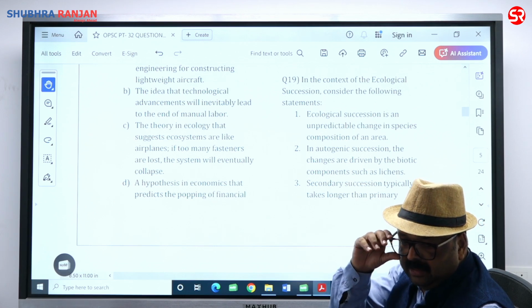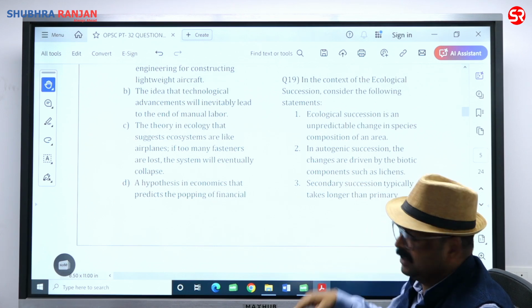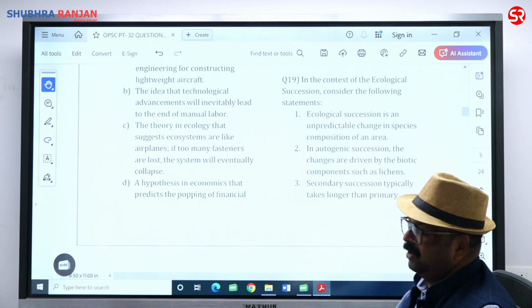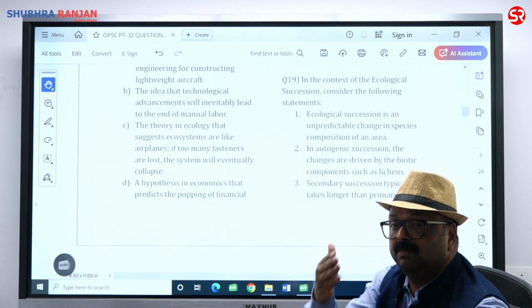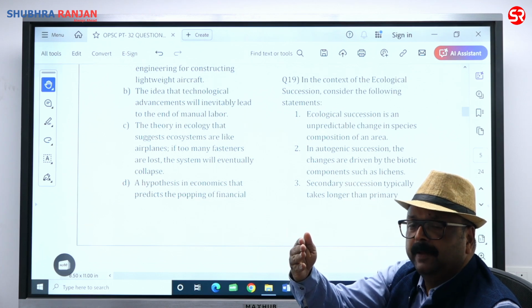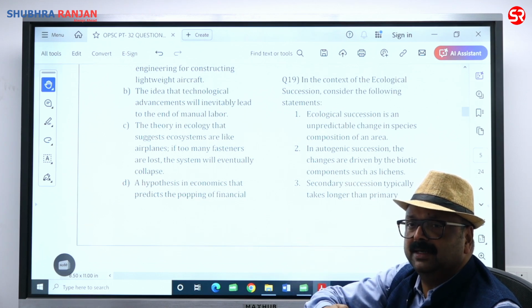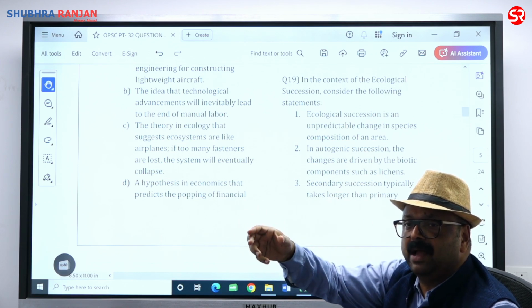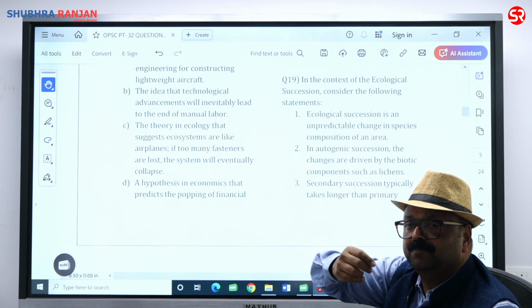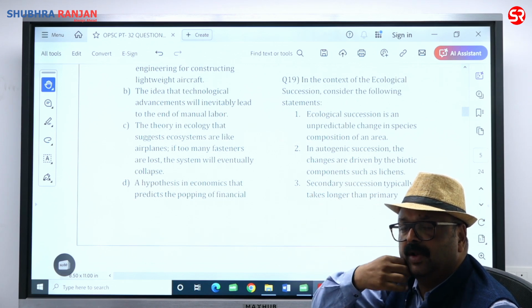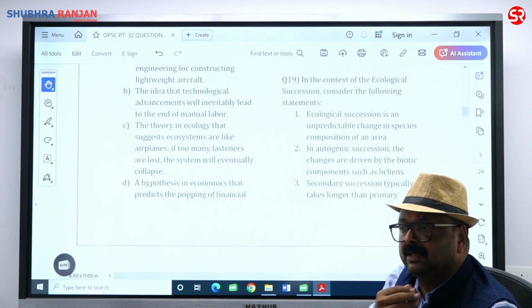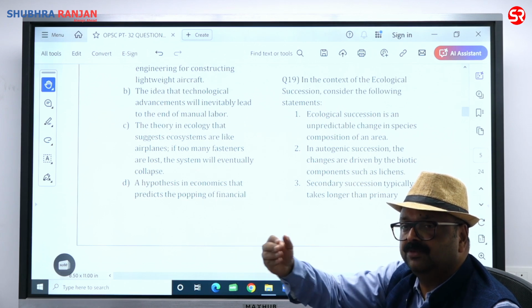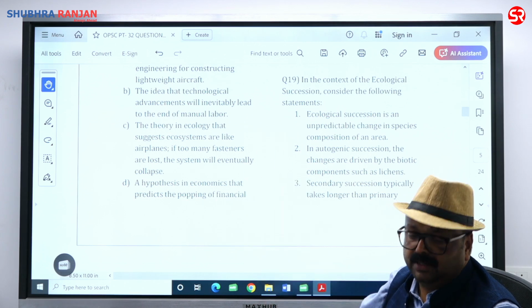Next is secondary succession typically takes longer than primary succession. Not at all. Primary succession requires building of the soil. Once the soil building is there, organic matter is there, and then there is a seed bank, and then there is pioneer stage of lichens and mosses, then annual herbs will be there, then further there will be shrubs and trees, and then high trees will be there.